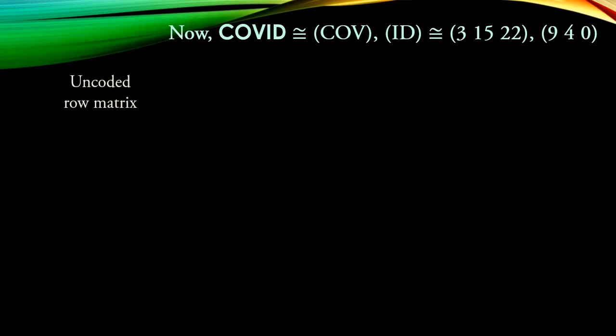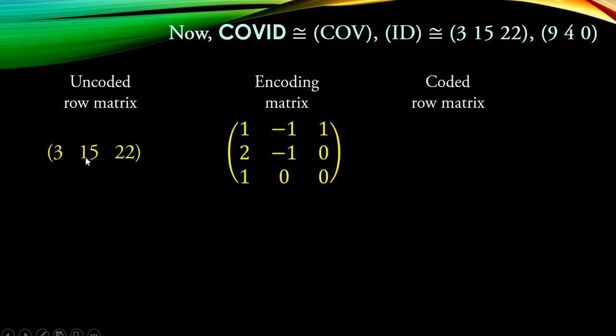So first, the uncoded row matrix. That means the message is nothing but a vector, or a row matrix, 3, 15, 22. This will be encoded by using the encoding matrix which is given already in the problem, and we will get the coded row matrix. 3, 15, 22 is the uncoded row matrix.